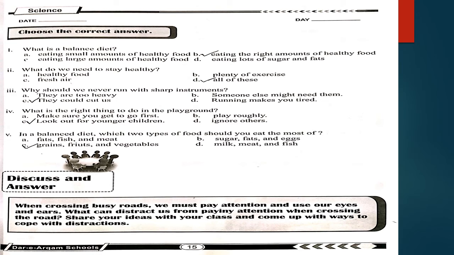Number 5. In a balanced diet, which two types of food should you eat the most of? A. Fats, fish and meat. B. Sugar, fats and eggs. C. Grains, fruits and vegetables. D. Milk, meat and fish. And your right option is option number C. Grains, fruits and vegetables.